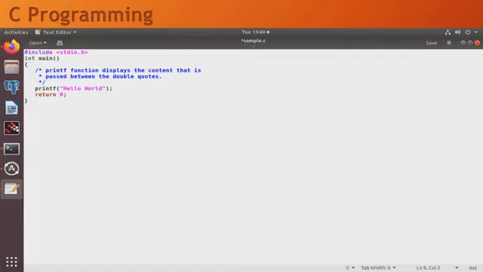Then we put the integer main, and in that main function we write a simple printf statement of hello world. Whatever is in the double quotes will be displayed on your standard output screen. And here we will return something from this main function, as we have mentioned integer as the data type.